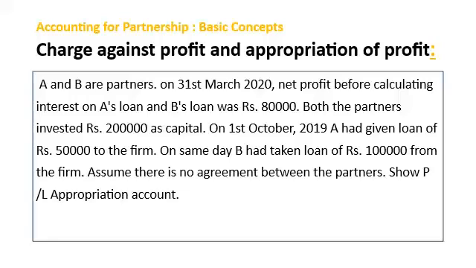A and B are partners. On 31st March 2020, net profit before calculating interest on A's loan and B's loan was rupees 80,000. Both the partners invested rupees 2 lakh as capital. On 1st October 2019, A had given loan of rupees 50,000 to the firm. On same day, B had taken loan of rupees 1 lakh from the firm. Assume there is no agreement between the partners. Show PL appropriation account.